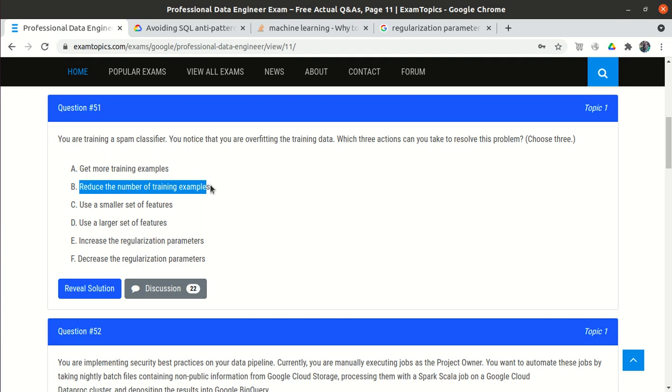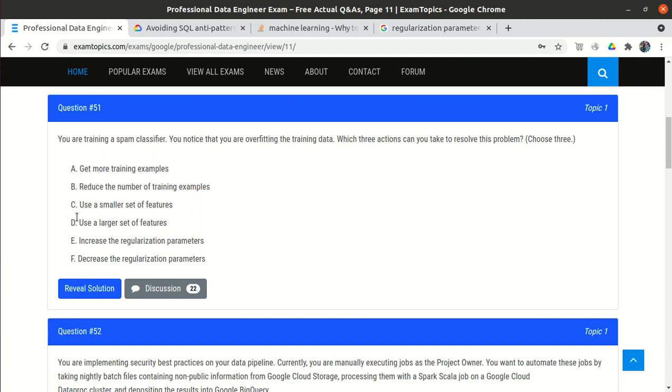Reduce the number of training samples: if we only have 5 emails and we train the model on those 5 emails, the model will learn everything from them and it will overfit. So we will not reduce but increase the number of training examples. We will show the model various types of emails. So out of A and B, A is the answer.